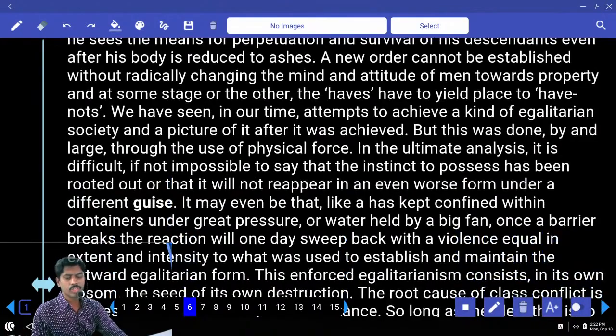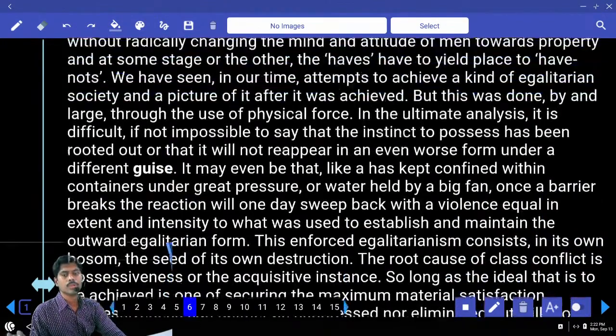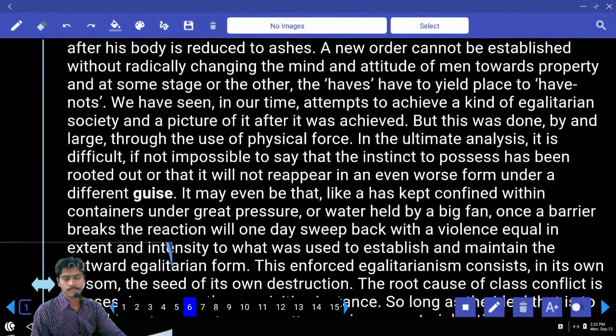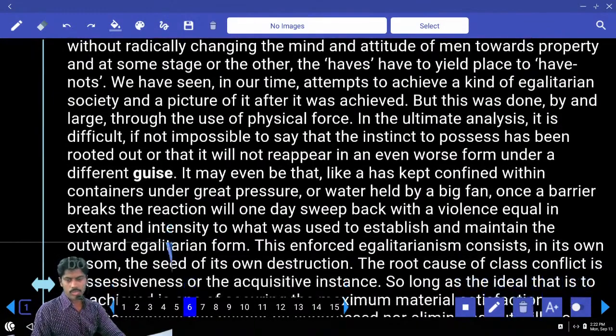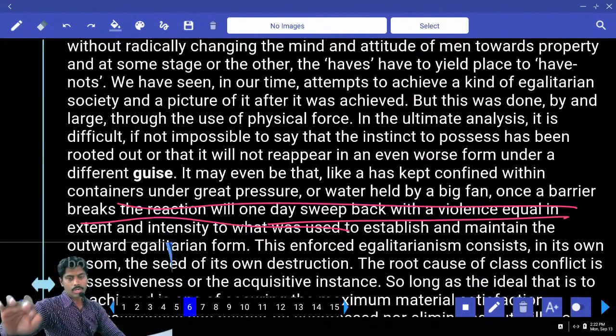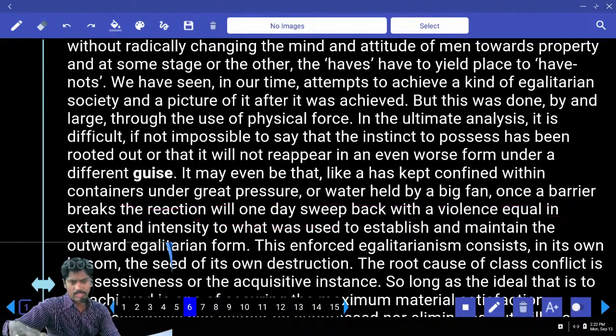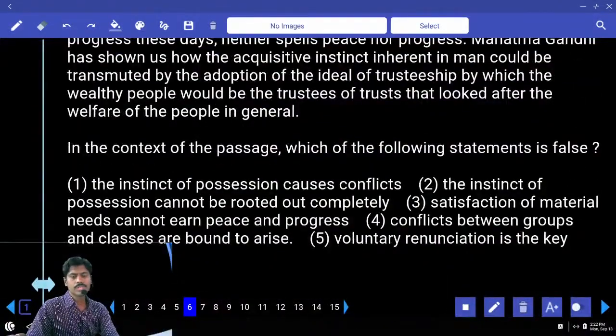Have you done the passage or not? Below, guys, fourth line. 1, 2, 3, 4. This one? This one only? Water held by a big fan, once a barrier breaks, the reaction one day will sweep back with a violence equal in extent and intensity. So the answer is the second one. Second one is false.